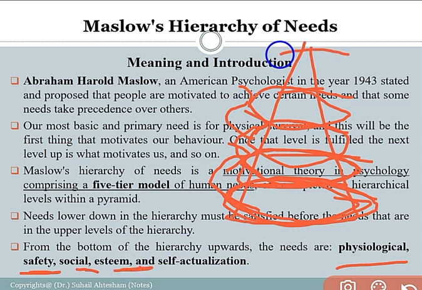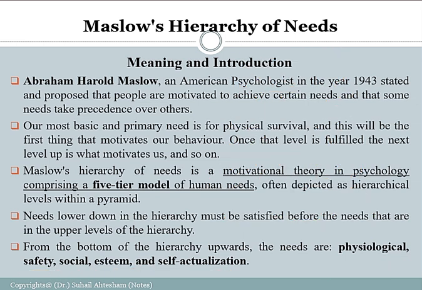And the topmost need of the individual in the society is said to be self-actualization need, right? So these are the five categorizations and five classifications of needs in the society, given by Abraham Harold Maslow throughout his theory of Maslow hierarchy of needs in the year 1943. Today we'll be discussing each of these needs, the classification of these needs, in detail. Let's proceed on.